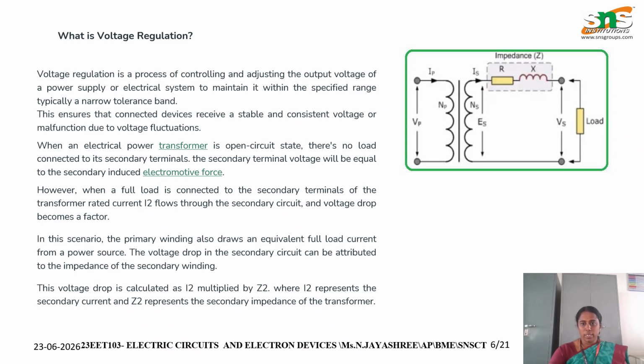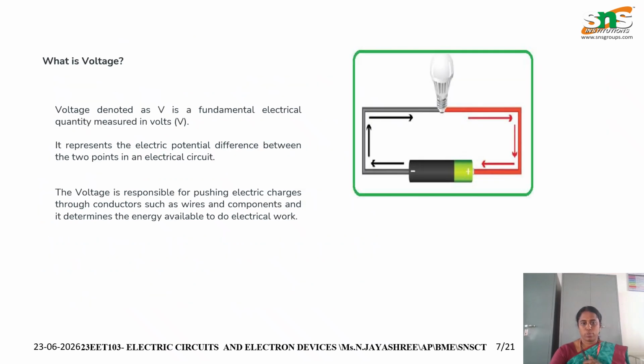If the full load is applied to the secondary winding, the transformer rated current I2 flows through the secondary circuit and voltage drop becomes a factor. The primary winding also draws an equivalent full load current from the power source.